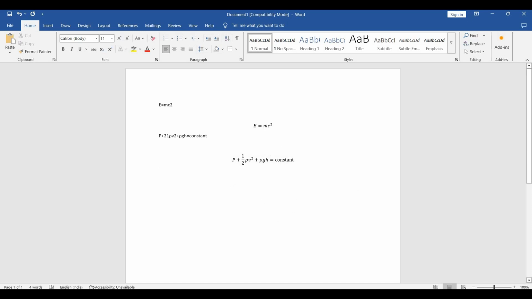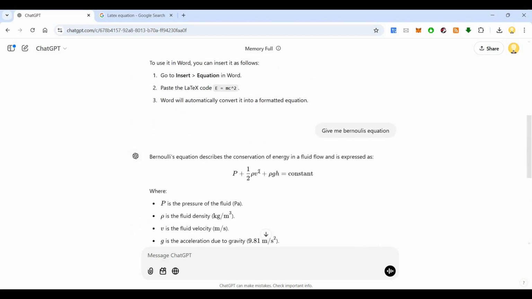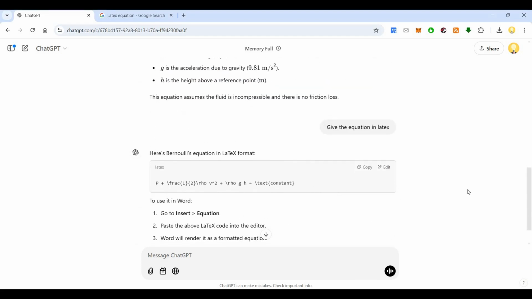Otherwise it will be very difficult. I have seen people, including me, taking screenshots of this and putting it in Word as images. That is not how you do it. You can easily do it using this. So I hope this information is useful.